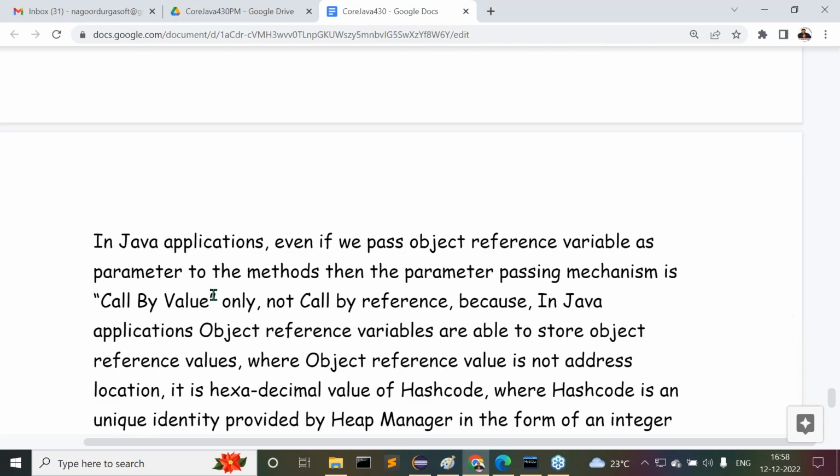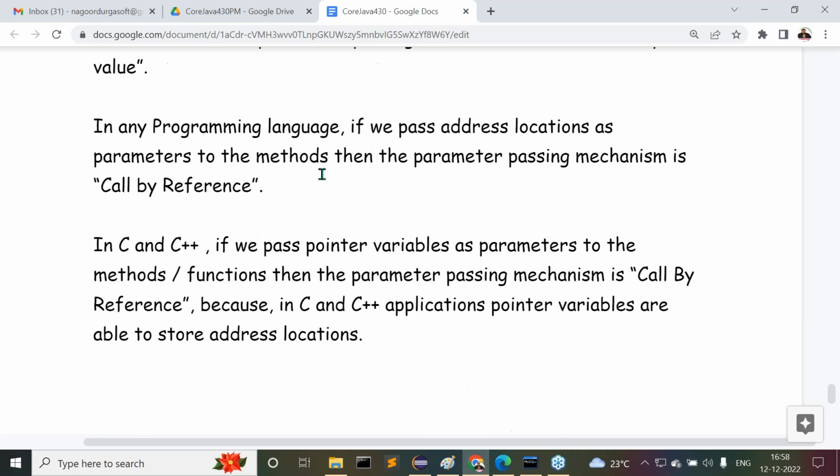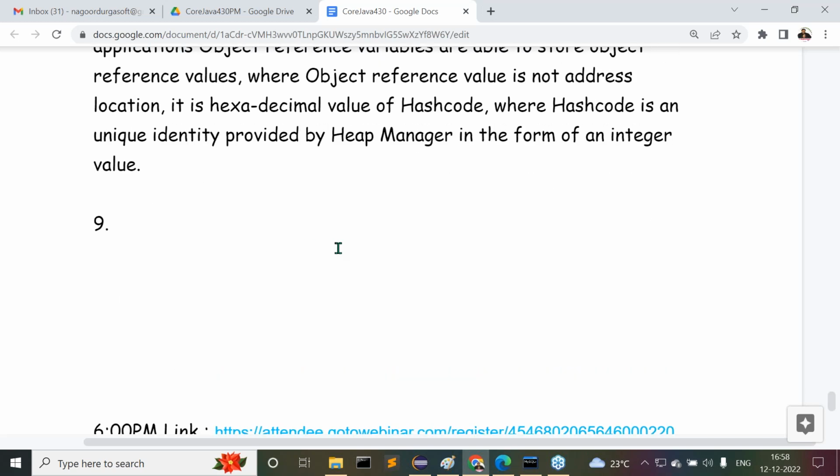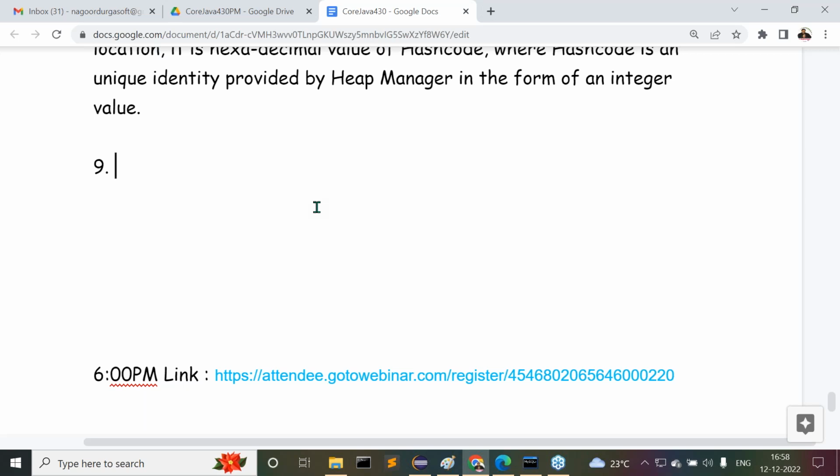All right. So now let's observe this clearly. Now, the 8th point is completed. Now coming to the 9th point. What about this 9th one here? Everybody understand this 9th content here?